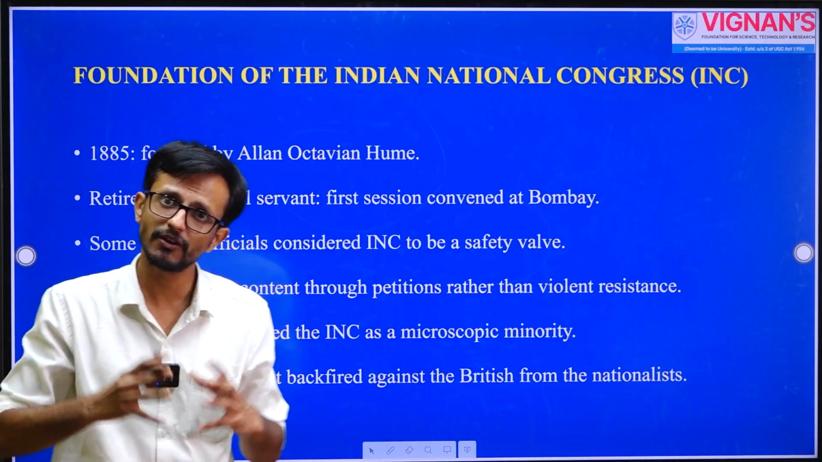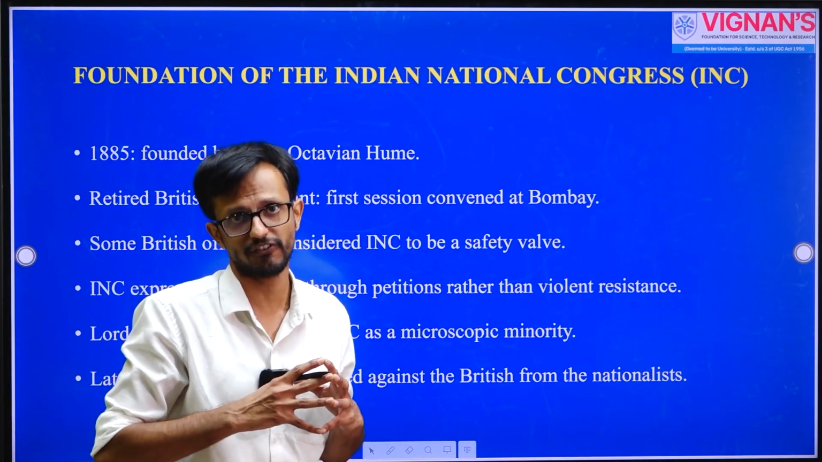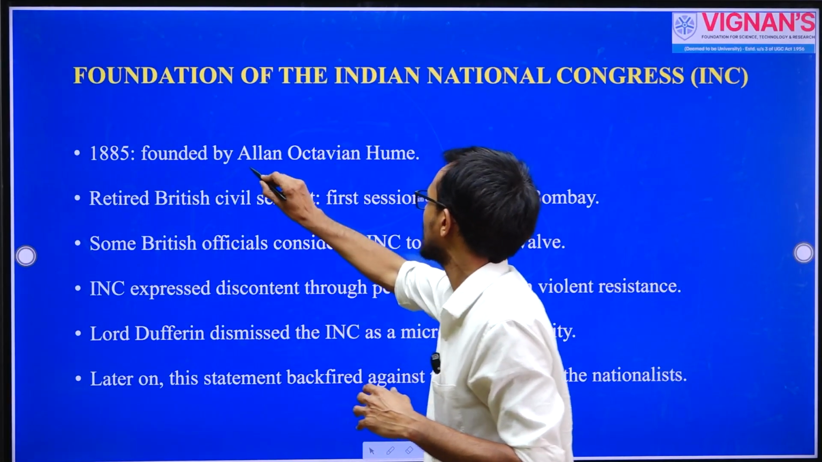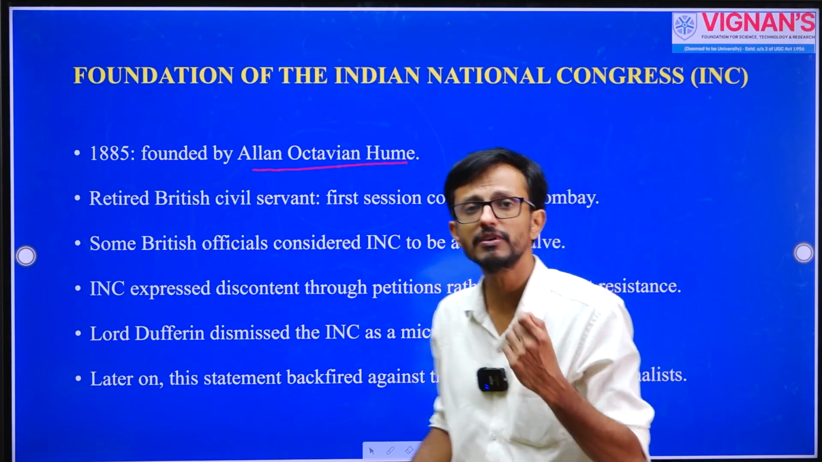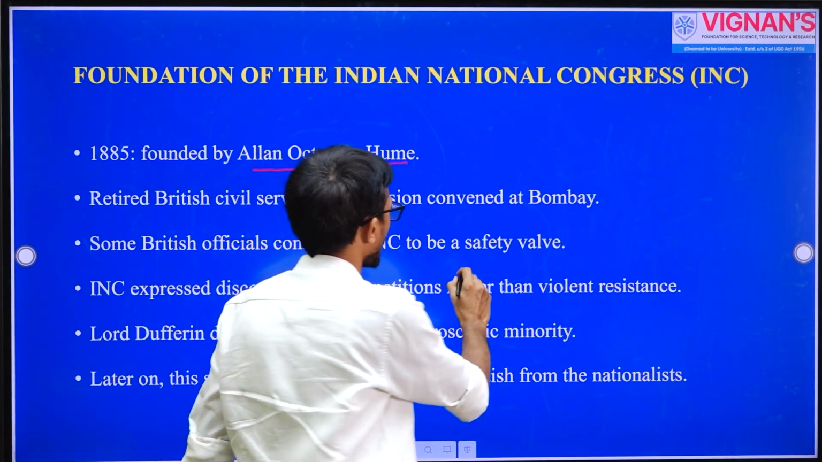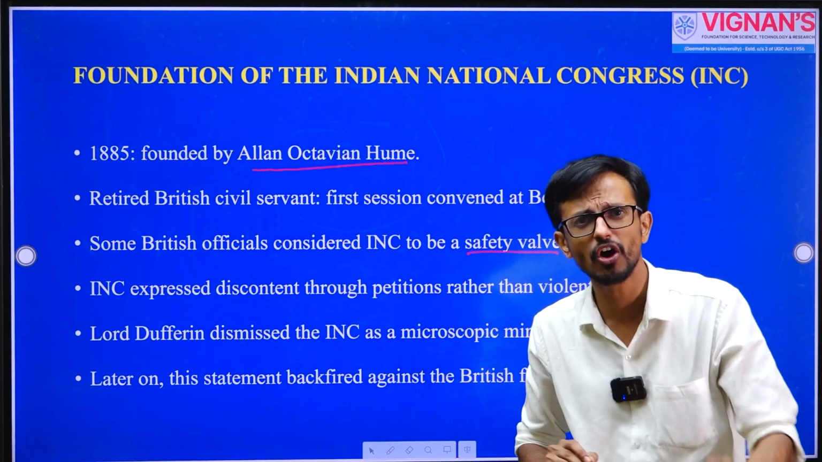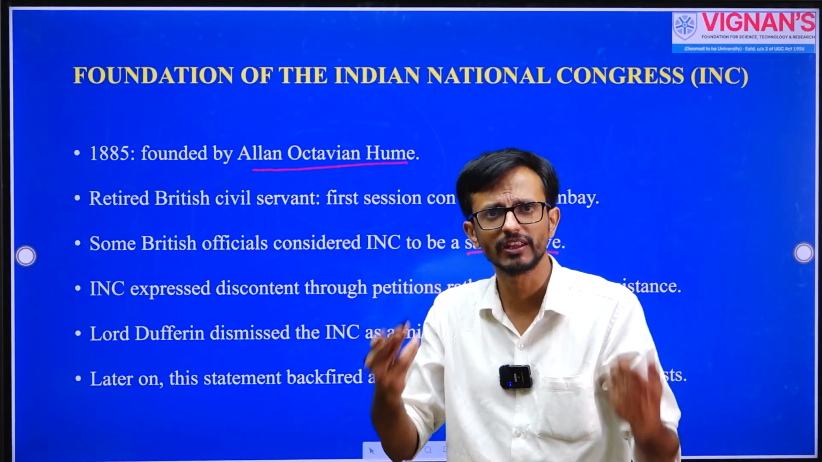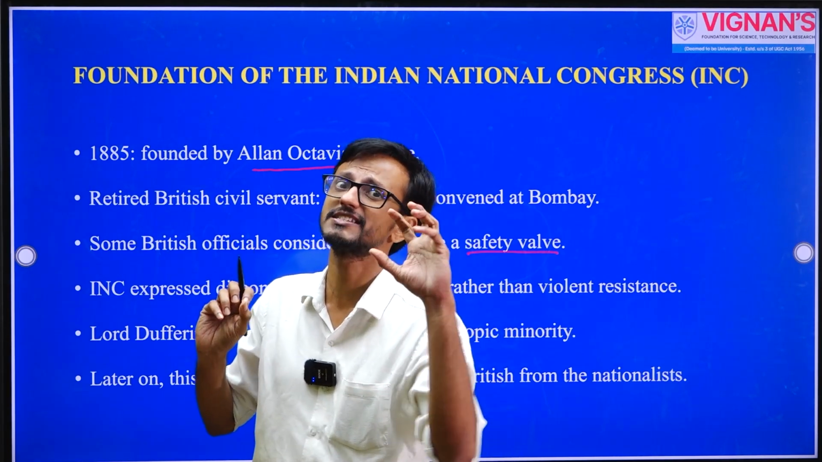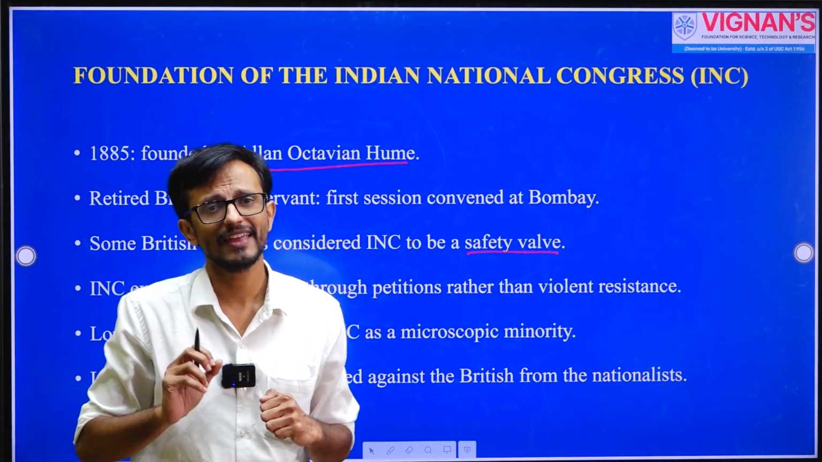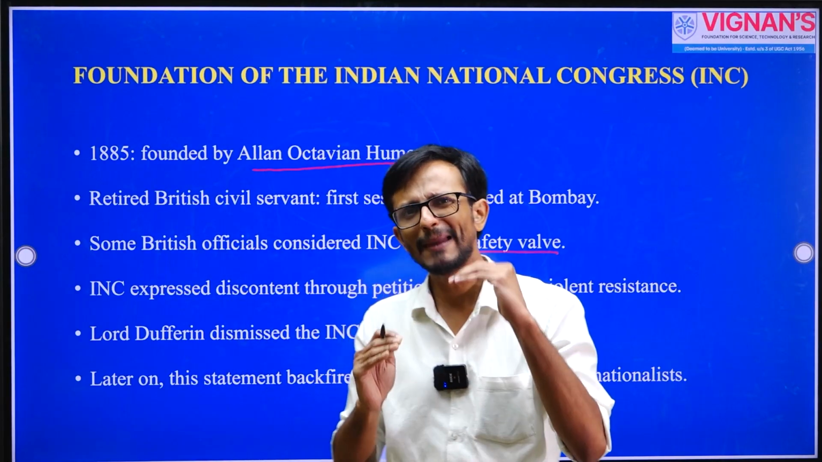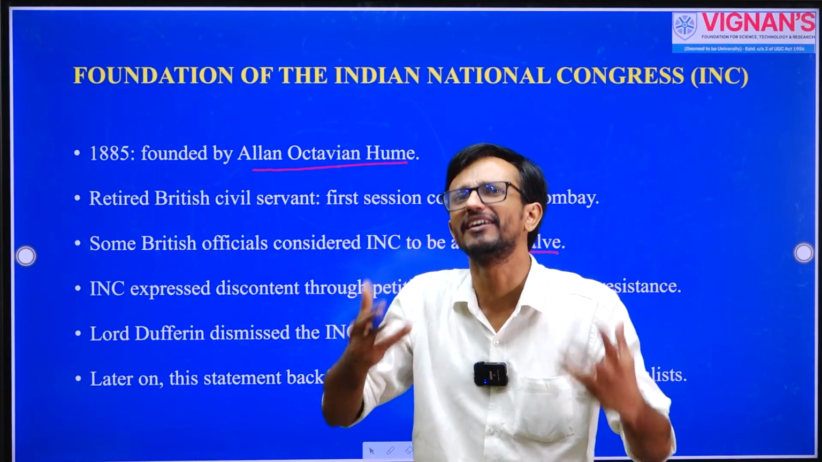You see the establishment of Indian National Congress in 1885, and it was started by Alan Octavian Hume. Alan Octavian Hume was a former British civil servant. So there is a theory called the safety valve theory. Many historians speak about the safety valve theory. So safety valve theory is a very contested theory, even though it's not established. It says that the British actually started Indian National Congress mainly to satisfy their anger.